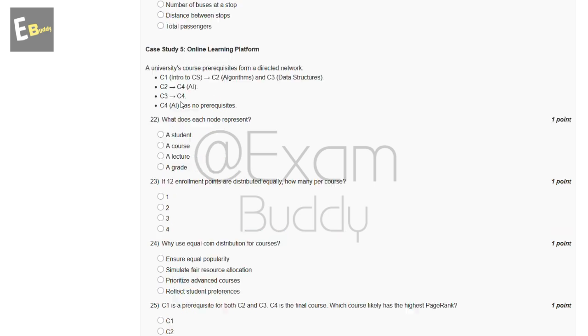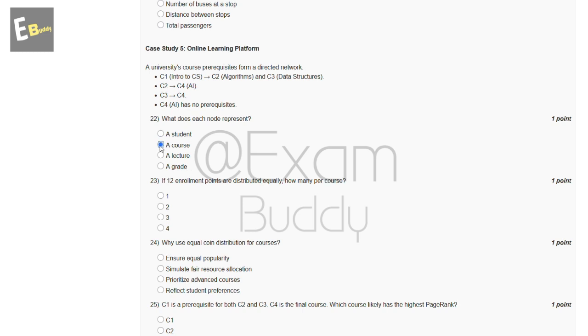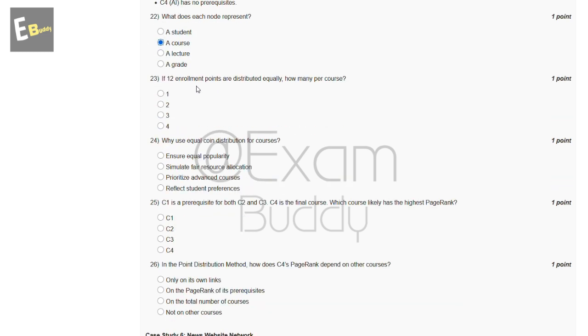stop. Now, the 22nd question is case study 5, online learning platform. What does each node represent? A student, a course, a lecture, a grade. So the answer of our 22nd question is B, a course. Now the 23rd question is, if 12 enrollment points are distributed equally, how many per course? So these are the options: 1, 2, 3, 4. So the answer of our 23rd question is C,